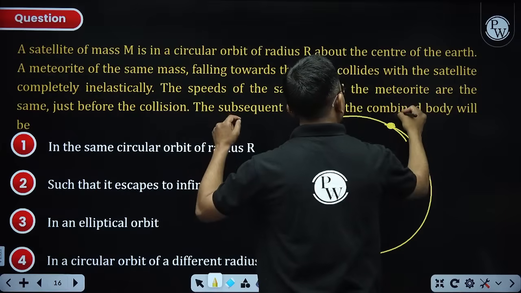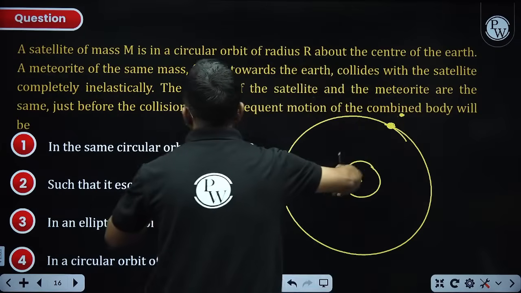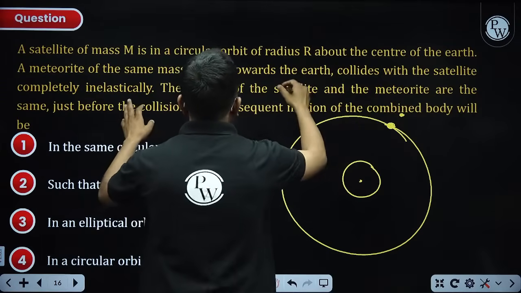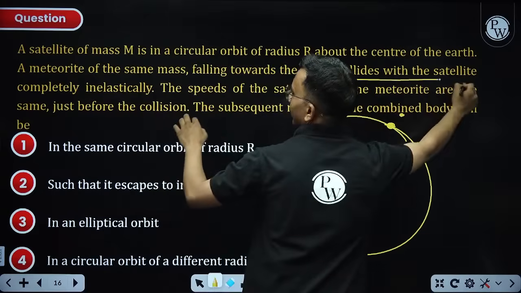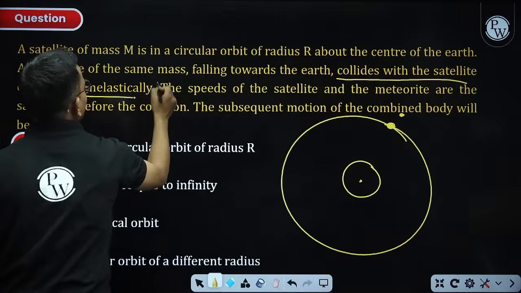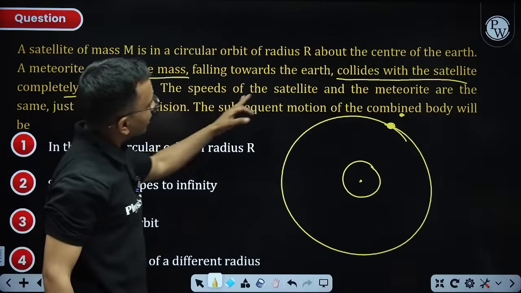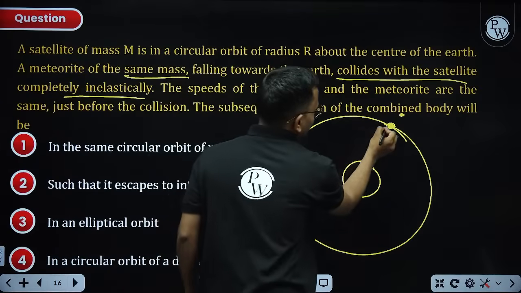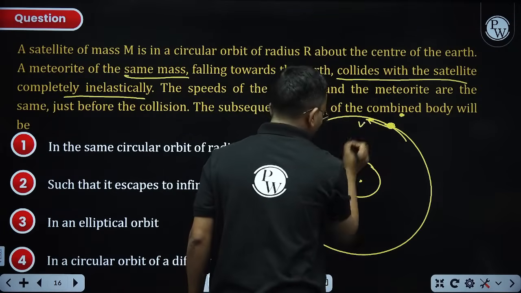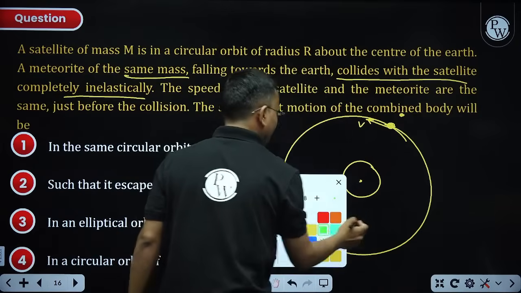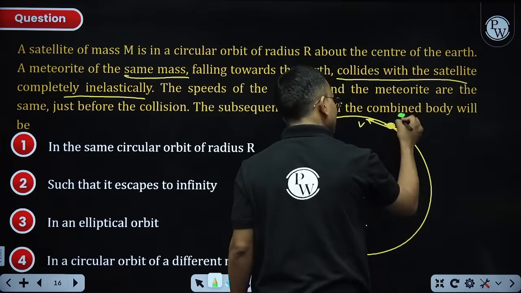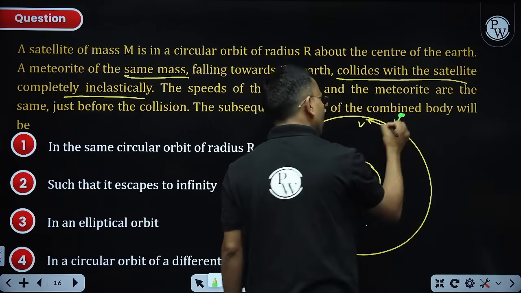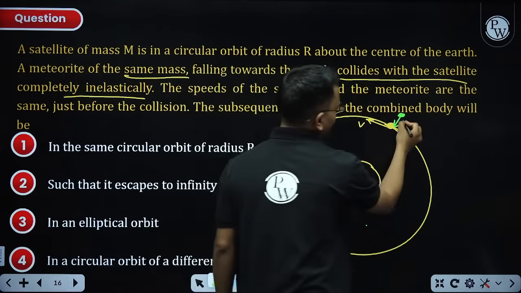Now a meteorite is coming, falling towards the Earth and collides with the satellite. Mass is also the same. The speed of the satellite and meteorite are the same. It means this satellite was having this velocity v in this direction and this meteorite of the same mass is having velocity v towards the center.